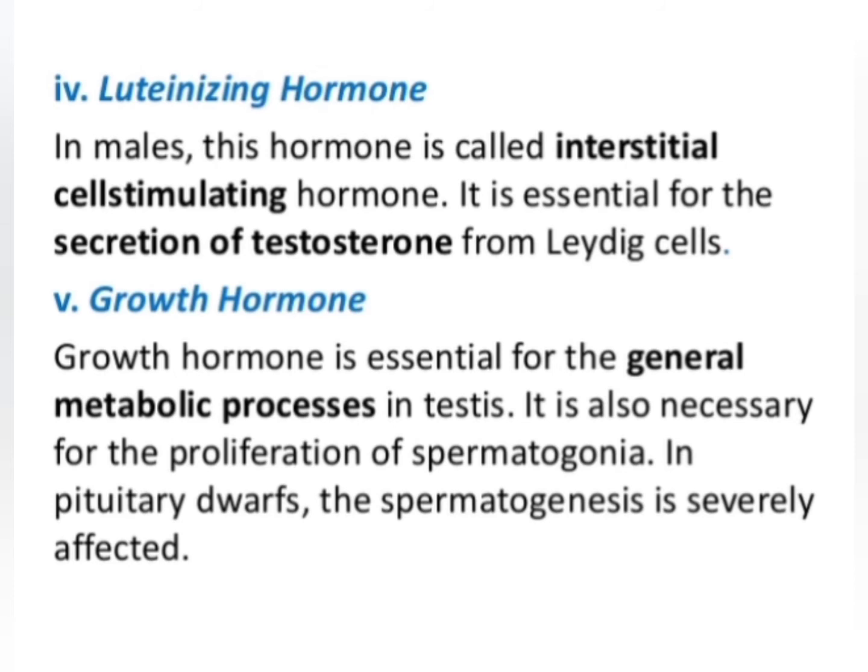Now the fifth hormone is the growth hormone. This growth hormone is again secreted from the anterior pituitary, and its secretion is under the control of the hypothalamus, because from the hypothalamus growth hormone releasing hormone will be secreted, and that will cause the secretion of growth hormone from the anterior pituitary. This growth hormone is essential for general metabolic processes in the testes, and it is also necessary for the proliferation of spermatogonia. And in the condition of pituitary dwarfism, the process of spermatogenesis is severely affected.